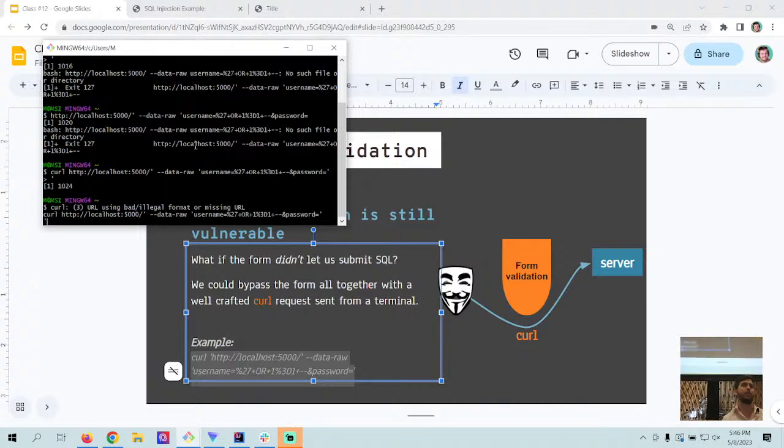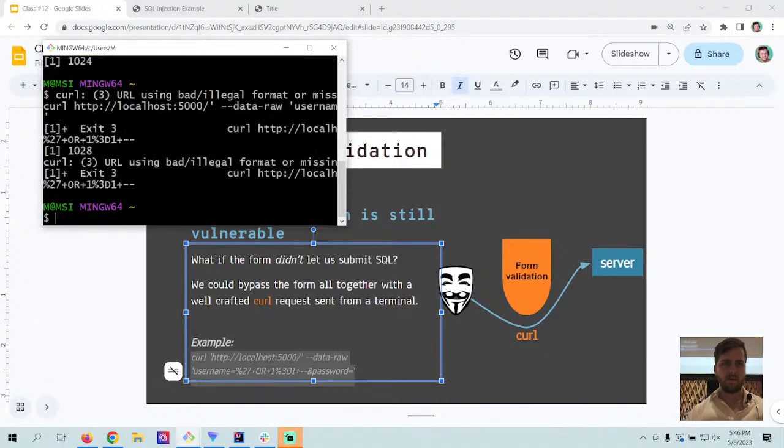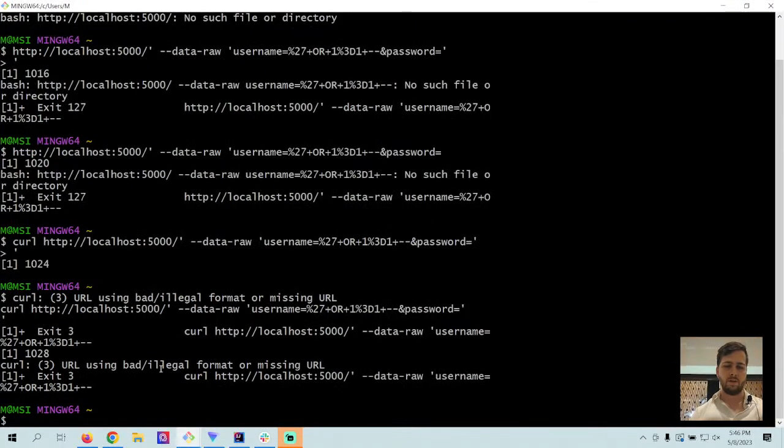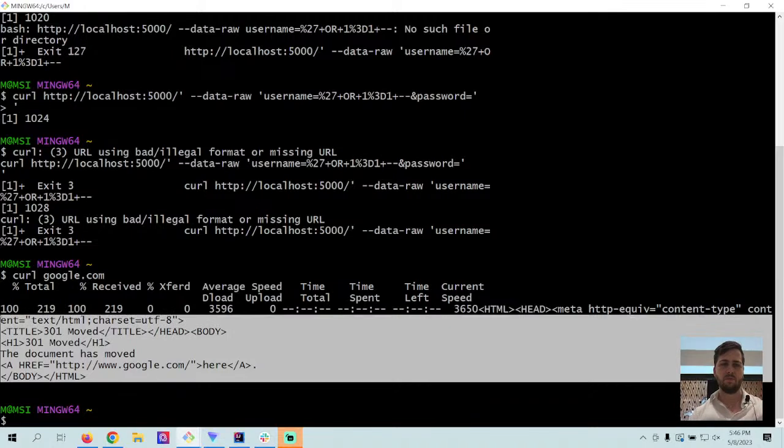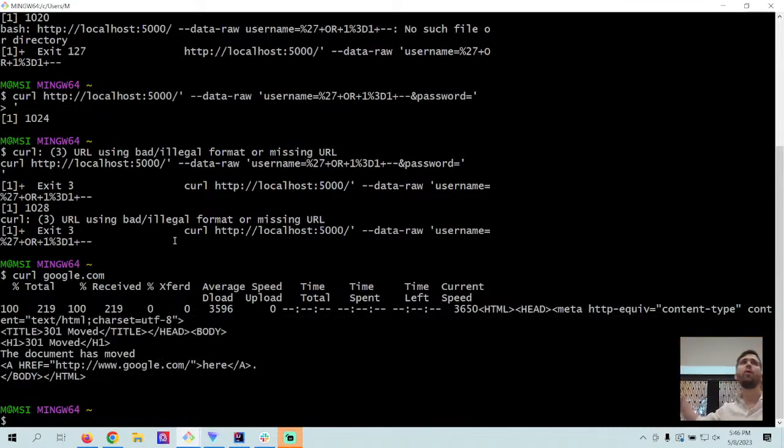Anyways, I don't want to fight with this too long, but essentially what this will give back is a bunch of HTML, and inside there you can find the username and passwords. To give another example of curl, if I just were to say curl google.com, it gives me back the HTML for google.com. If I was to curl an API, it gives me back some JSON data. So the point of this isn't to learn curl. The point is just to say, hey, we can get around client-side validation just through the terminal.